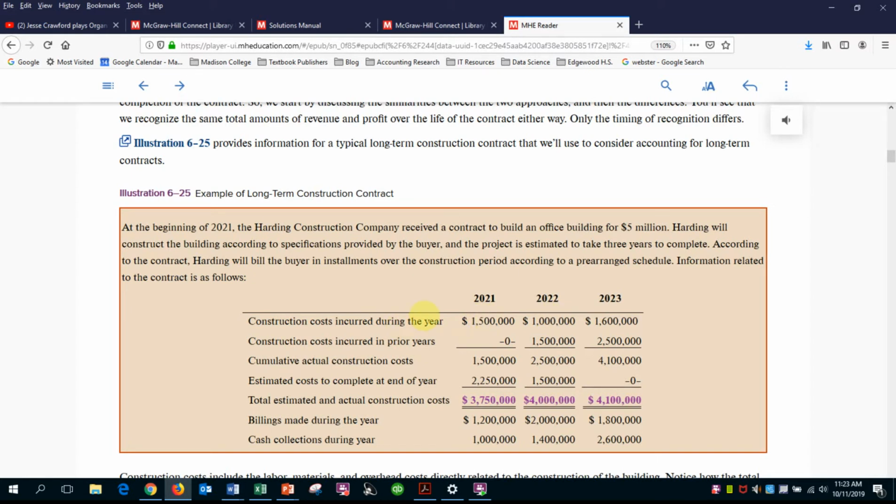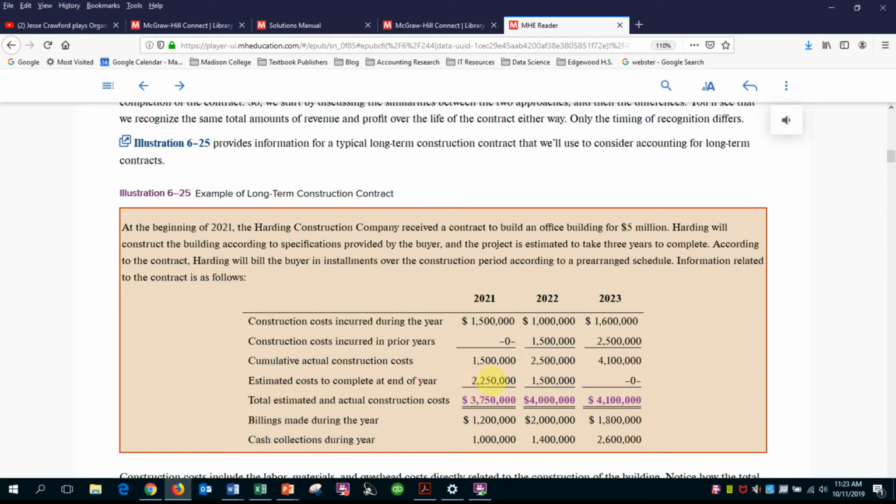Here we have a contract. This is in your textbook, illustration 6-25. Here's a contract where we're going to use a percentage or partial recognition over time to pull in the revenue and the gross profit. One of the things we're going to use in this case is the construction costs as the basis for determining what proportion of the revenue and gross profit we can recognize each year. So in the first row, we're going to just list the construction costs during the year, and then any construction costs in prior years. So in year one, of course, we had no prior years. So the cumulative construction costs are $1.5 million.